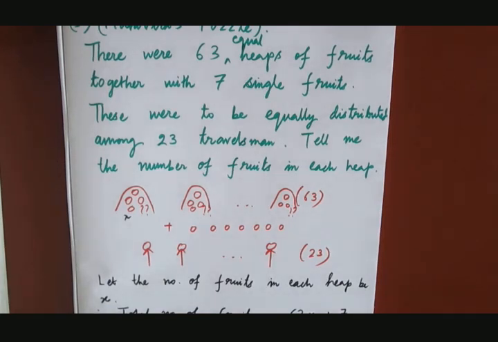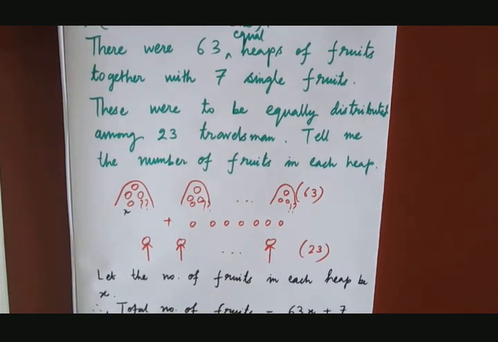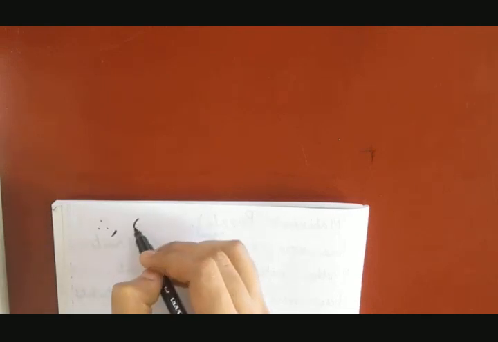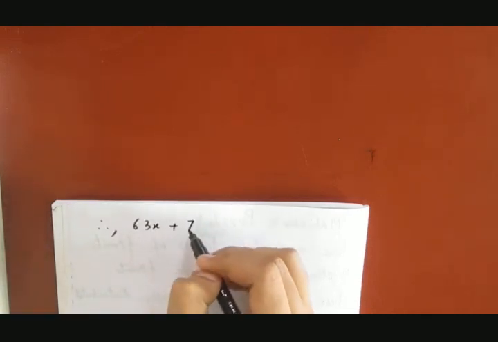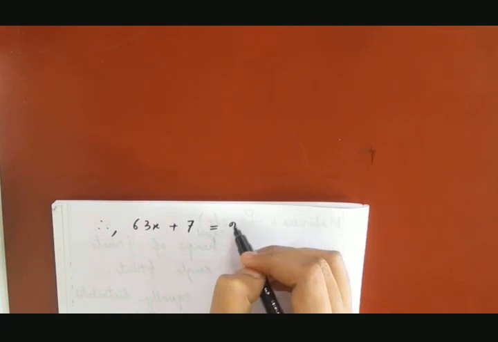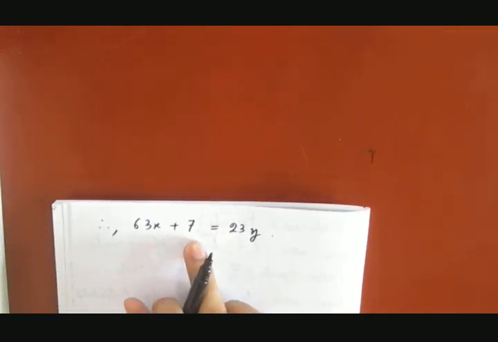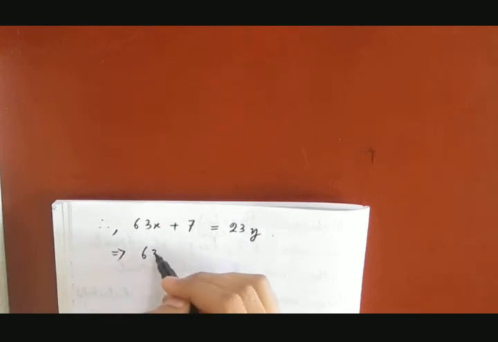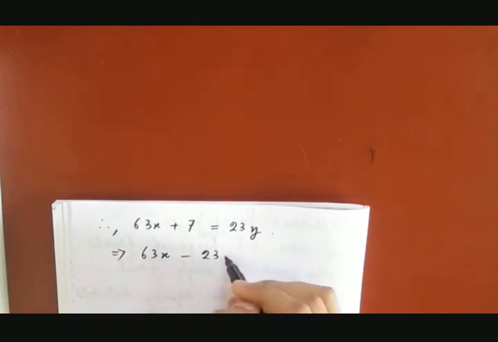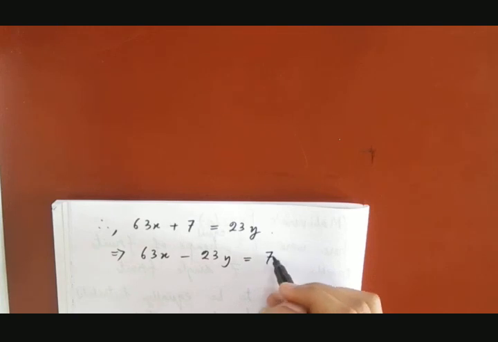Very good, 23y, right? So definitely, let me write it. So definitely, this being same number of fruits, so therefore 63x plus 7 must equal 23y, right? Do you agree? Because this is also the total number of fruits, and this is also the total number of fruits, so they must be equal. Or writing more formally, this will be 63x minus 23y equals to minus 7, right?